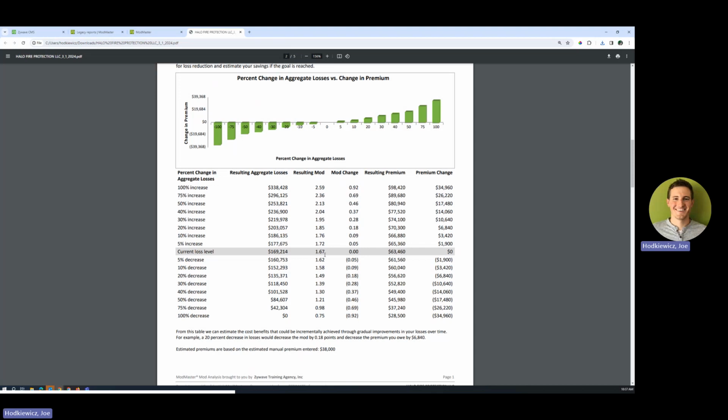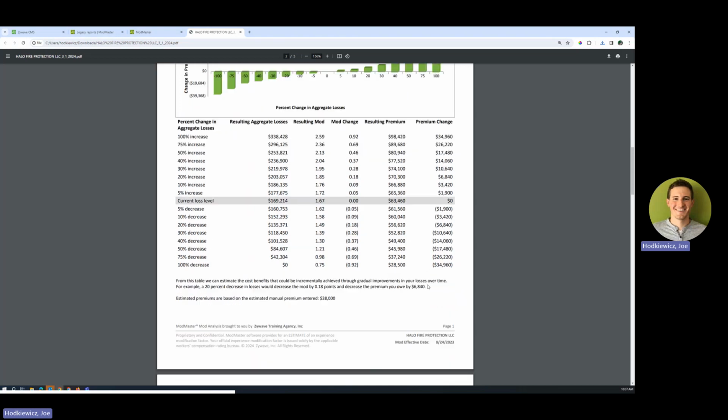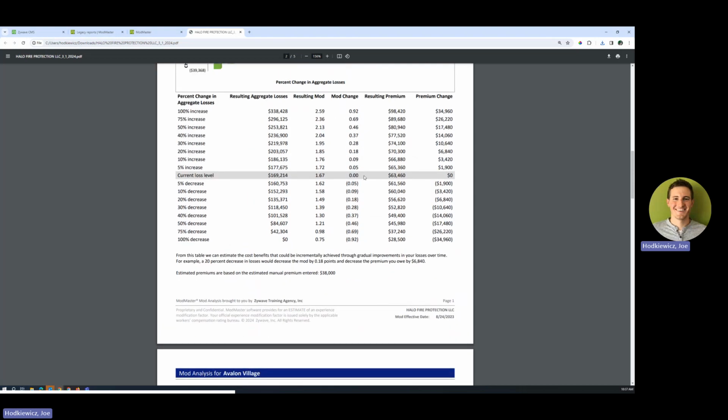Remember, I put in $38,000 as the estimated manual premium. The mod goes up to 185. That's a $6,000 change in premium. Now, if it goes down from where they are, you can see what the premium fluctuation would be. I think it's really powerful to show where the premium would change should the mod score change.